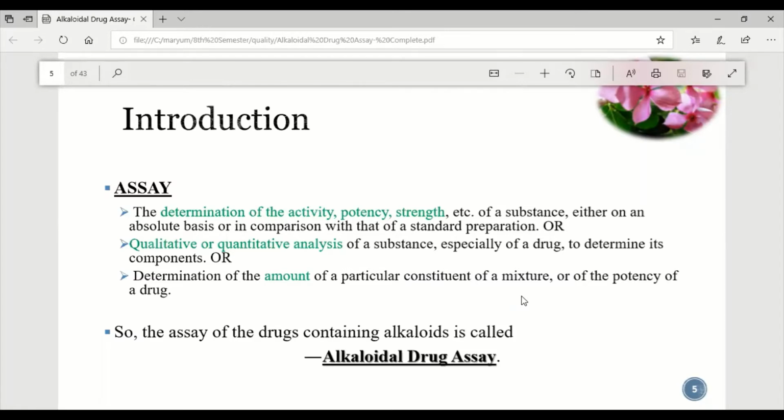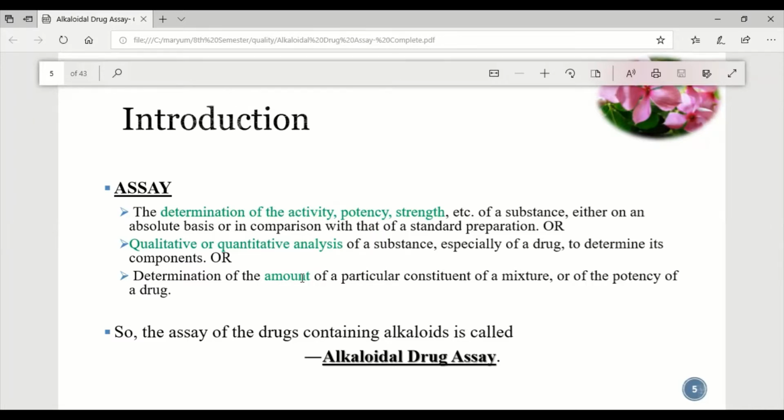The assay is the determination of activity. What is the activity performed by the alkaloid? Second, the potency: whether it is a low potent or a high potent drug or alkaloid, or what is the strength of the alkaloid present in this specific plant. Either we will perform its assay on an absolute basis, or we will compare it with a standard preparation to determine its potency, its activity, and its strength. And secondly, we will perform its quantitative and qualitative analysis.